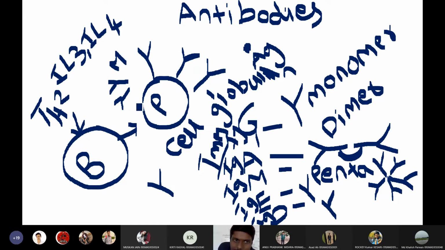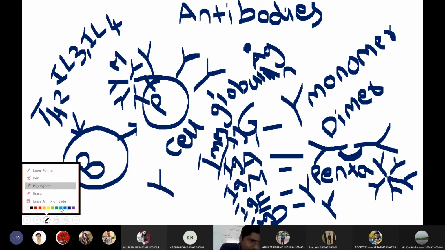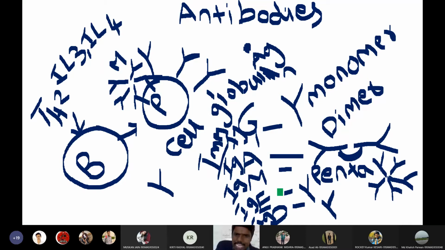But they won't stay for a long time. IgM antibodies will die later. So during any infection or any bacteria entering our body, IgM antibodies will be produced first by the plasma cells.